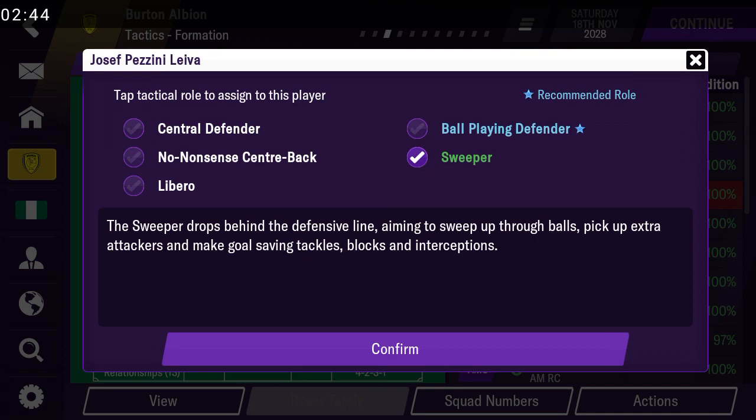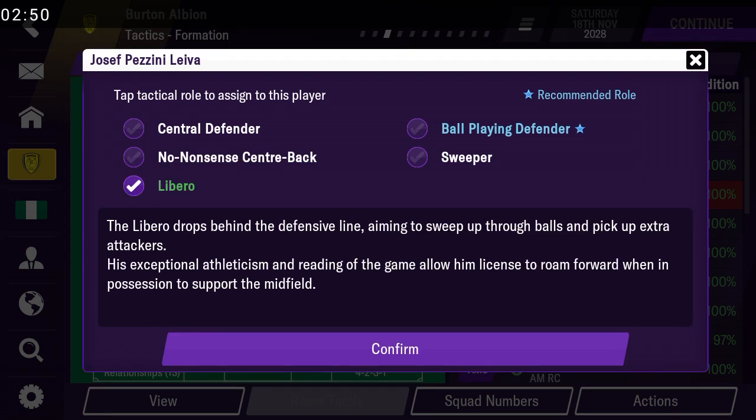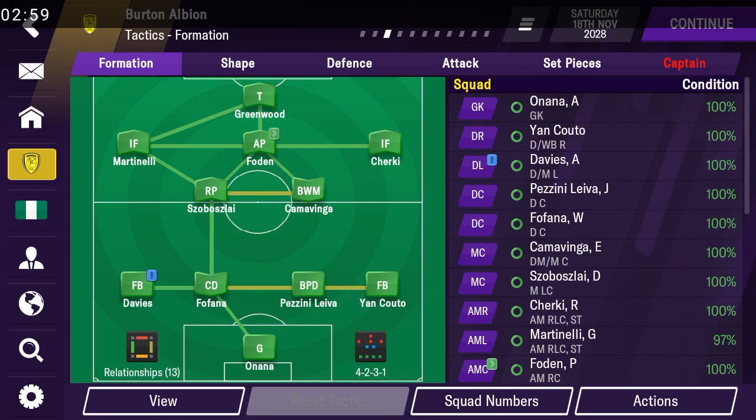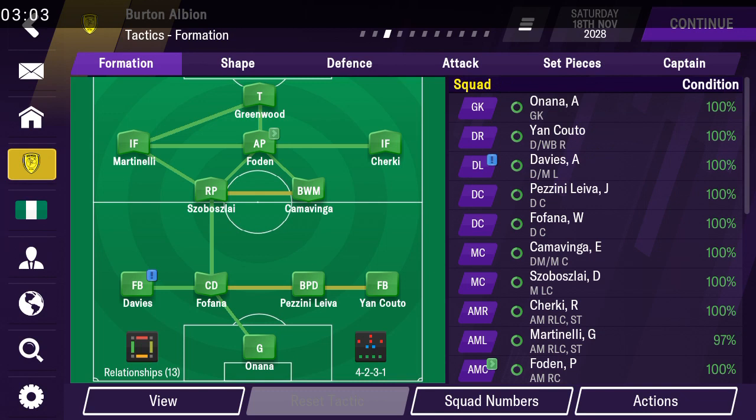The no nonsense center back, that's someone like Chiellini. Then libero, someone like Ramos. Yeah, someone like Ramos is a libero. So what else now?